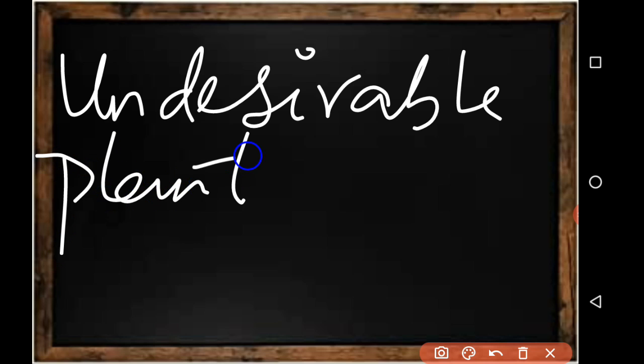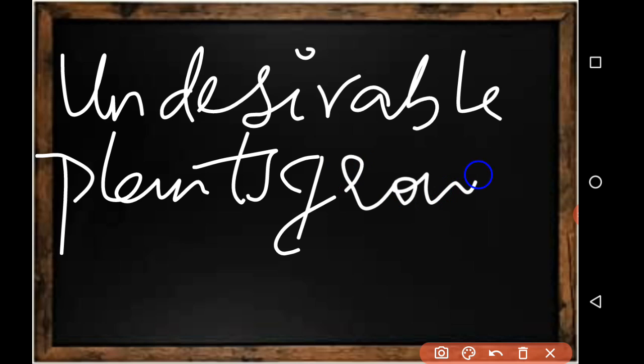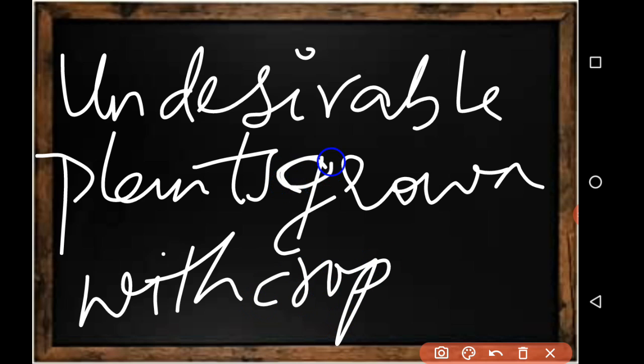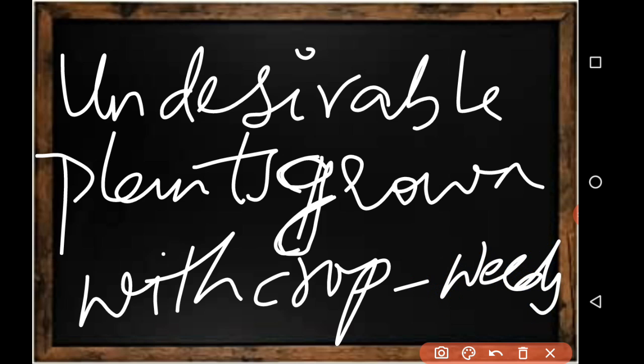Grown with crop is called as weeds. So this is the weeds definition. You can just copy, it's not that much tough. You have it in your textbook also, I think.